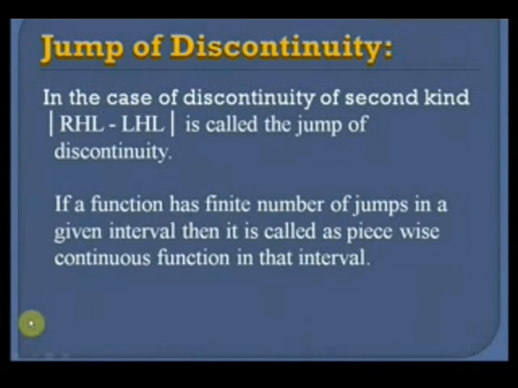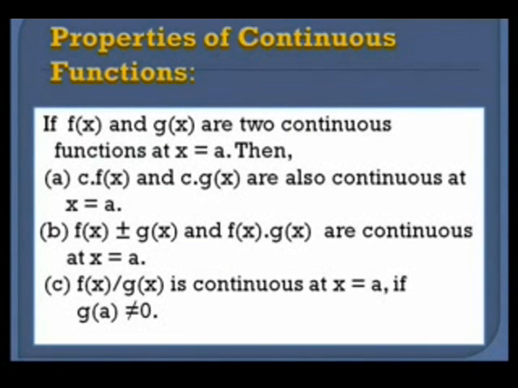So when we take out the non-negative difference between the RHL and LHL, then we call it the jump of discontinuity. If a function has a finite number of jumps in the given interval, then it is called a piecewise continuous function in that interval. So if any function has some finite number of jumps in a given interval, then we call it a piecewise continuous function. So once again, the modulus of RHL minus LHL is called the jump of discontinuity, and if a function has a finite number of jumps in a given interval, then it is called a piecewise continuous function.